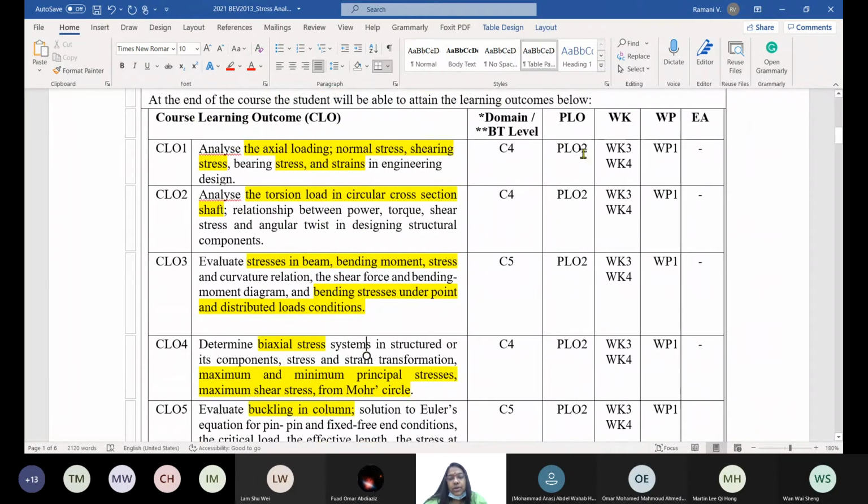Program learning outcome is nothing but what is the achievement at the end of this course and how this is related to the program. PLO2 refers to analysis, all types of analysis that you will be undertaking. Although there is design, it's a very simple design only. Now let me explain the difference between analysis and design. Analysis means you come out with how much is the stress in it, how much force is acting per unit area, per given area, per cross section, per surface area.